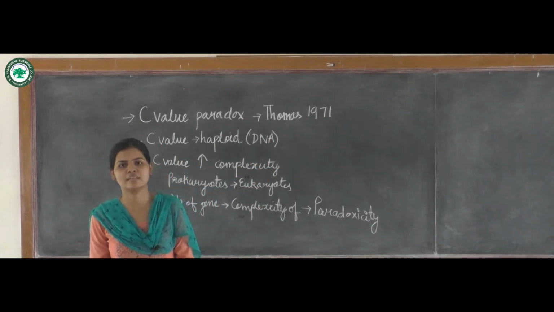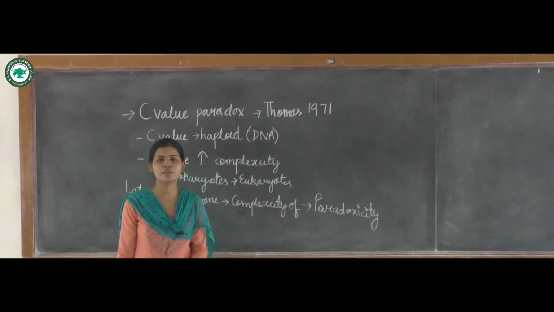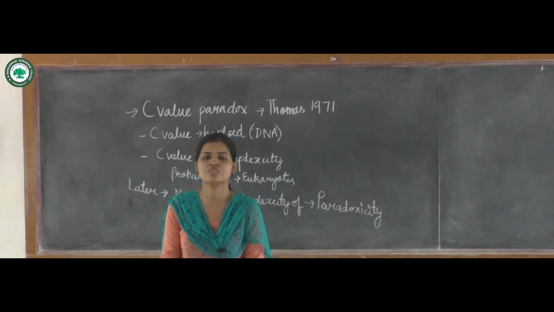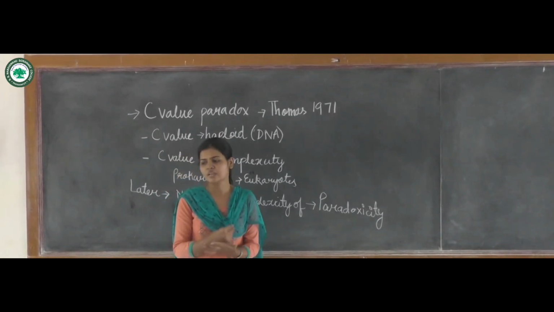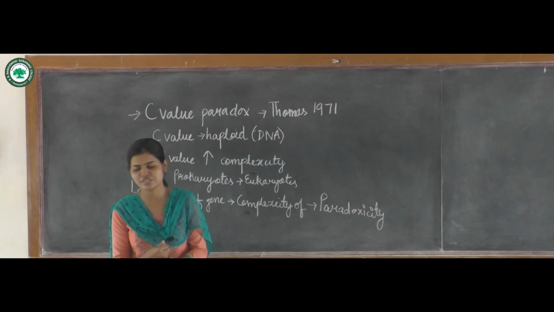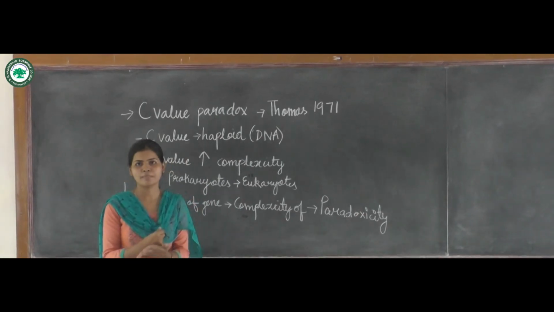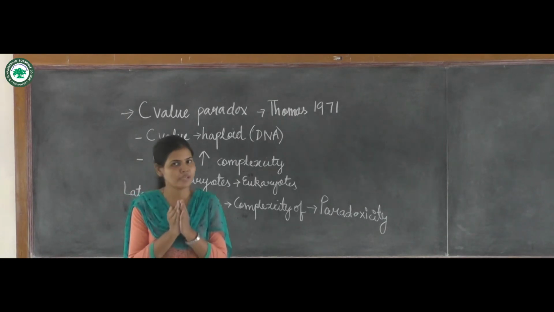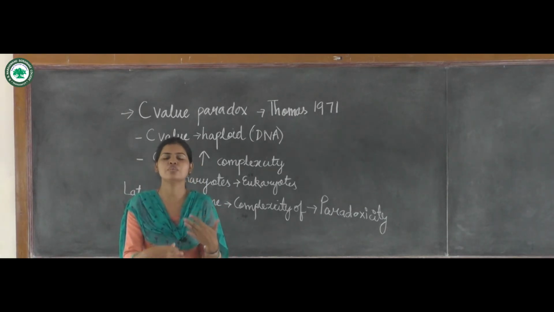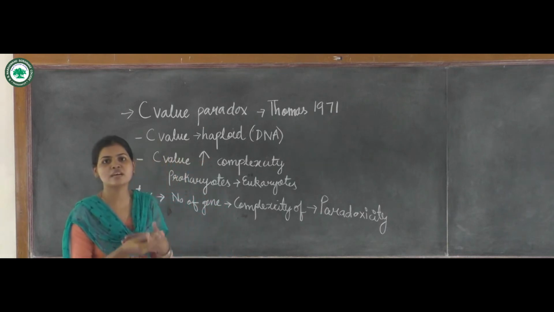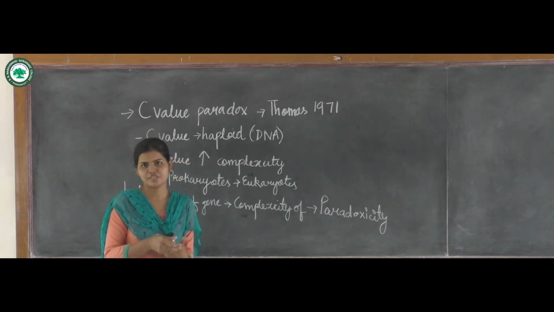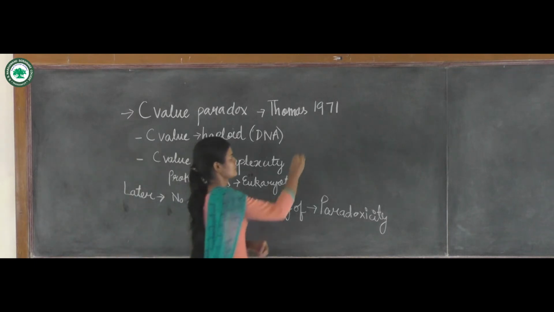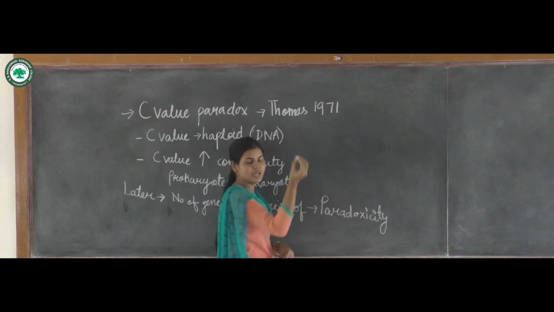It includes a huge variation in the C-value between species whose apparent complexity does not vary. Their apparent complexity does not vary even though a huge variation is seen in the C-value of these species.